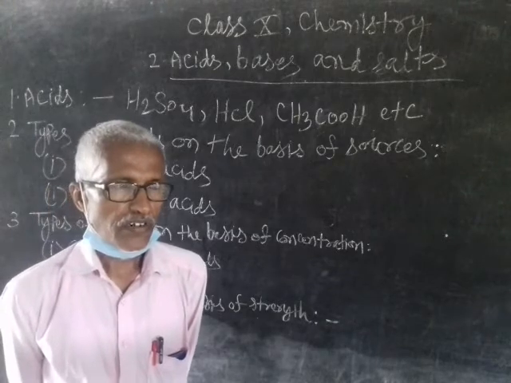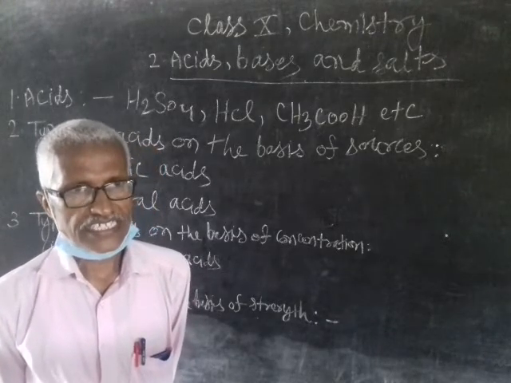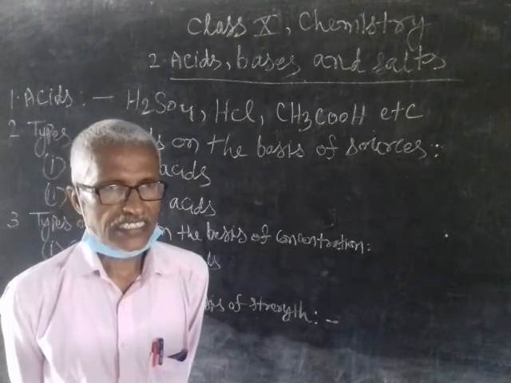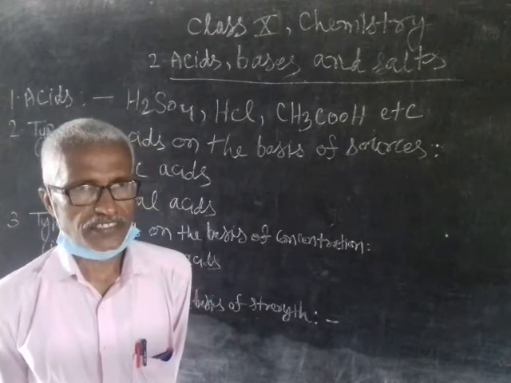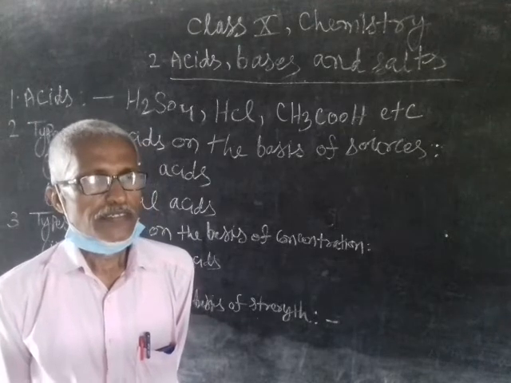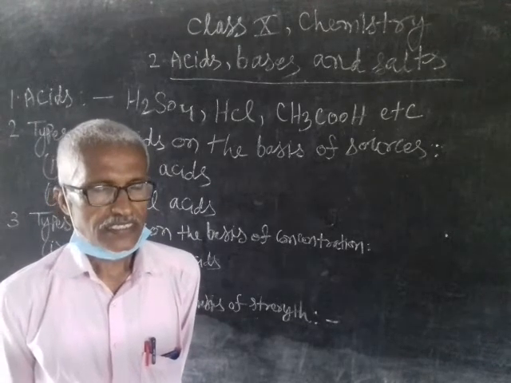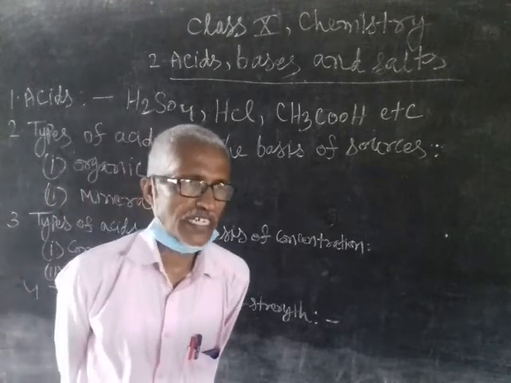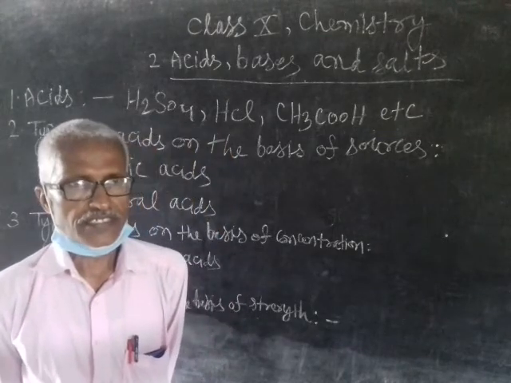Examples of organic acids are lactic acid. Lactic acid is present in curd, which is obtained from animals. Tartaric acid is found in tamarind, which is obtained from plants.